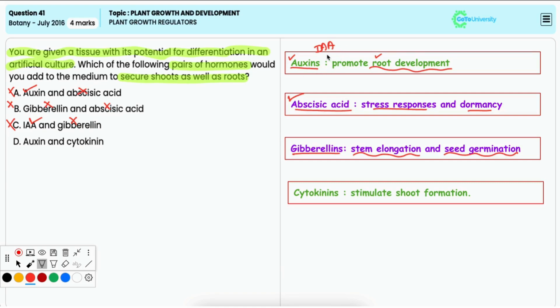Now, auxins like IAA, that is indole acetic acid, promote root development, while cytokinins stimulate shoot formation. And the ratio of auxin to cytokinin in the medium determines whether roots, shoots, or callus formation occurs. So, it is an ideal pair for differentiation in tissue culture. Thus, it is the correct option.